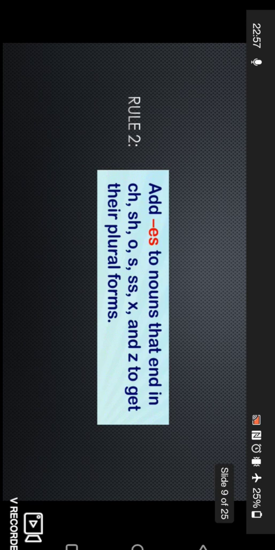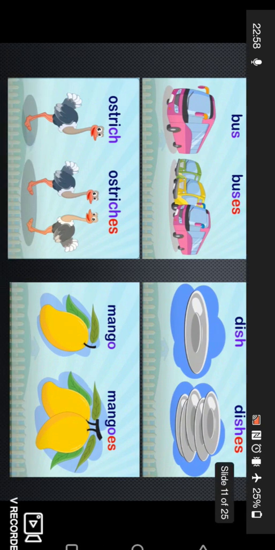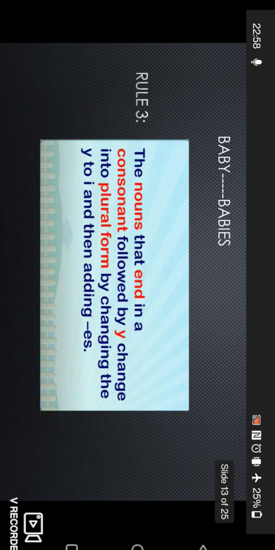Rule number 2. We add es at the end of our nouns. But when do we add es? We add es when we have ch, sh, o, s, double s, x, and z. When we have these letters at the end of our noun, then we put es to make it plural. For example, bus becomes buses, dish becomes dishes, ostrich becomes ostriches, and mango becomes mangoes. Then we have rule number 3.